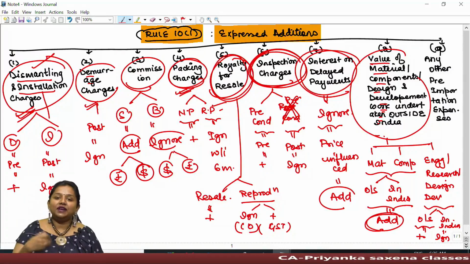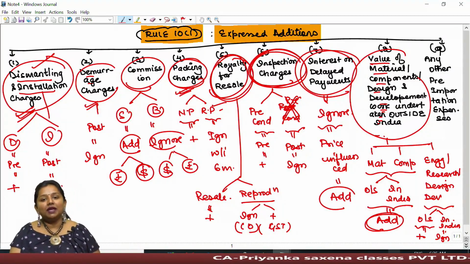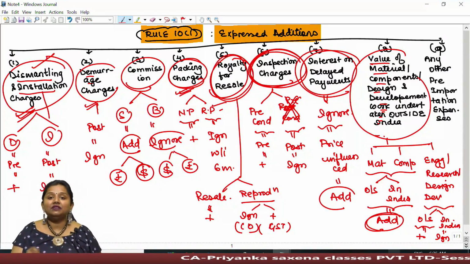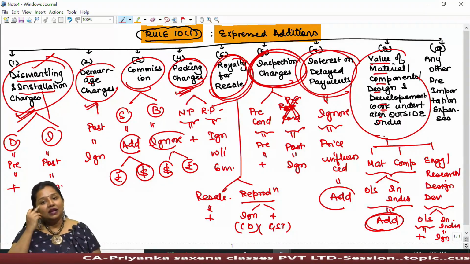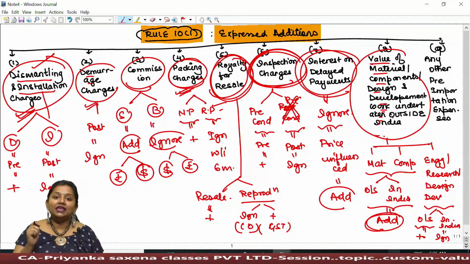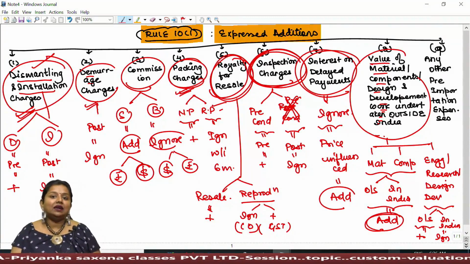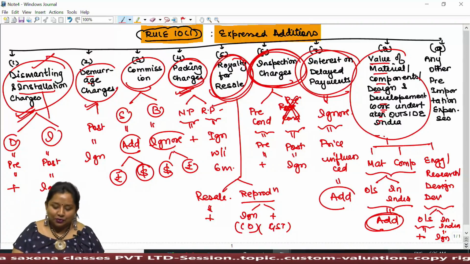For example, if I say that Videocon has supplied 2000 monitor screens to Microsoft, but Microsoft has delivered only 1800 computer systems after installing 1800 monitor units, then while computing custom duty on such imported consignment, we have to add the cost of only 1800 monitors but not 2000 monitors being supplied by importer.